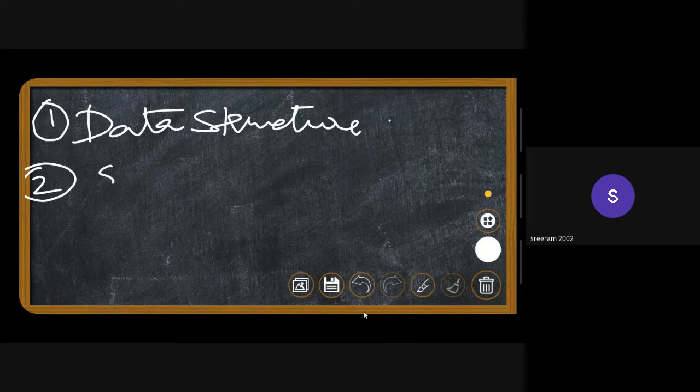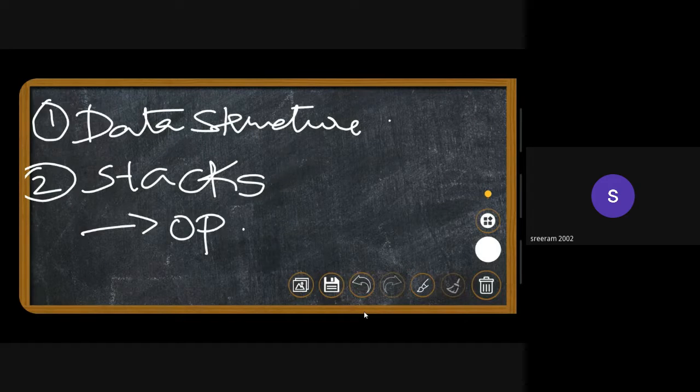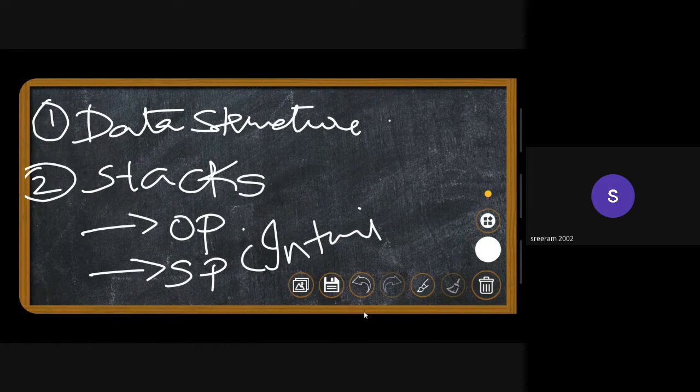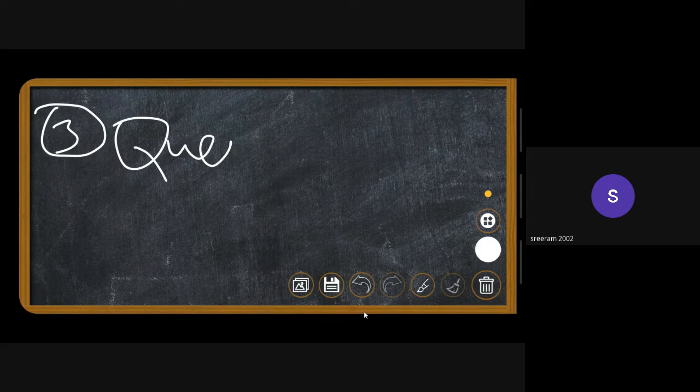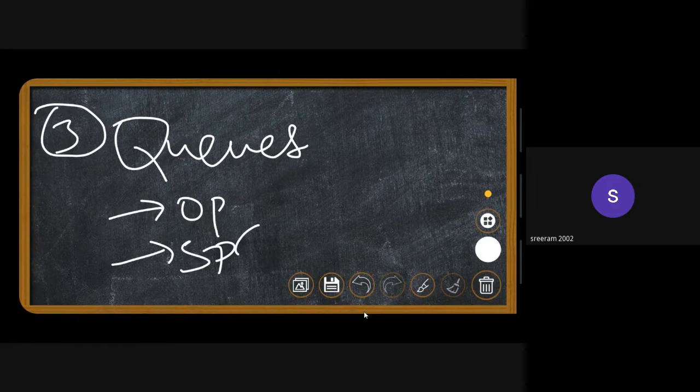We'll see what stacks are, and then some basic operations on stacks, and then standard problems on stacks. Also, we'll try to include intuitions wherever we can. We'll try to understand how and why we should be using stacks, how and why we should be using queues in this particular scenario. Similarly, the third one will be queues, operations on queues, standard problems, along with intuitions on why we should be using queues. So that is going to be the outline of the session.